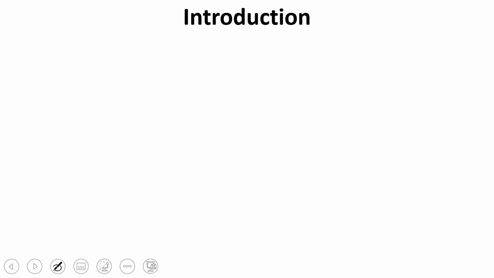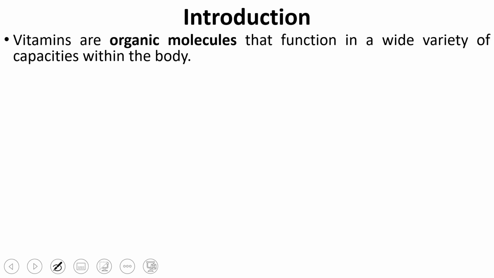Before going to the classification, we should see what vitamins actually are. It is very difficult to define vitamins precisely, but literally, vitamins are organic compounds, organic molecules which function in a wide variety of capacities within our body.